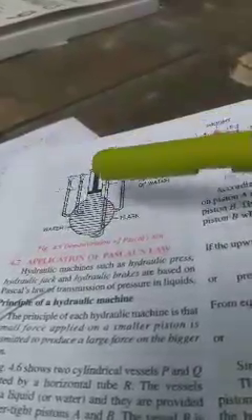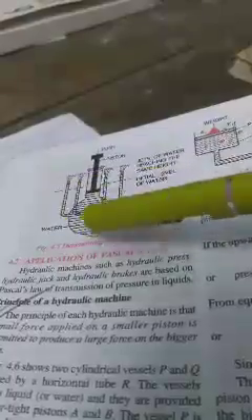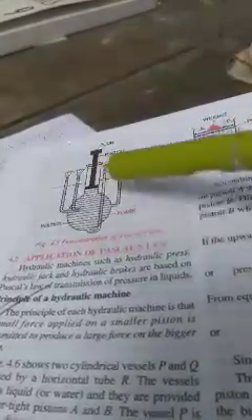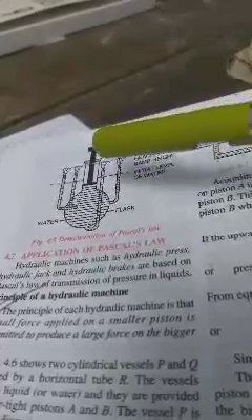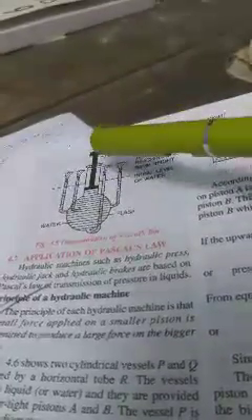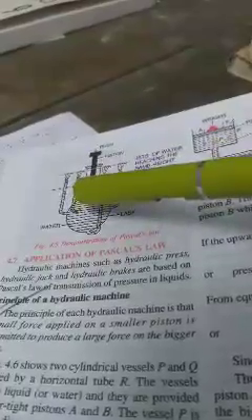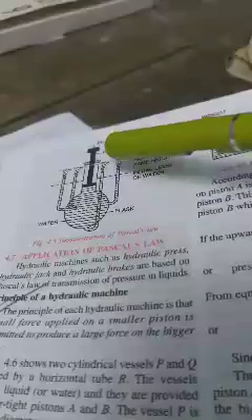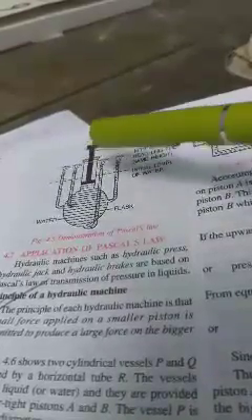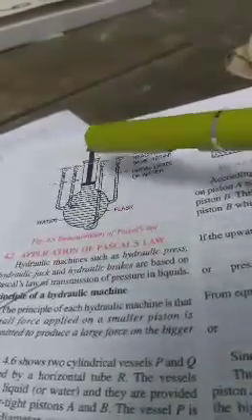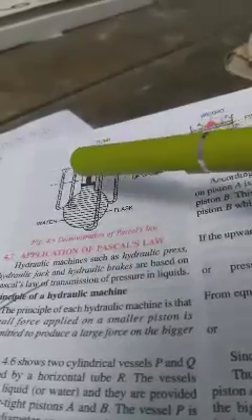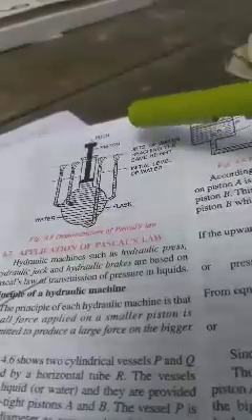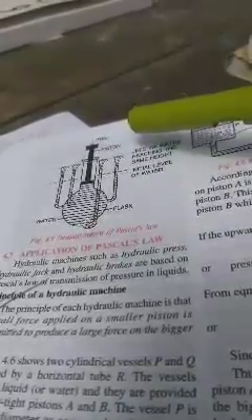Pascal's law can be verified by taking a flask which has some side tubes and a piston which can be pressed, and the flask contains water. The water level at all the side tubes will be at the same level, because water finds its own level. We have discussed that. Then when you press the piston, you see that jets of water come out from all the side tubes and all rise to the same height. That means the pressure exerted by the piston is transmitted equally and undiminished in all directions. That's why the jets of water rise to the same maximum height.